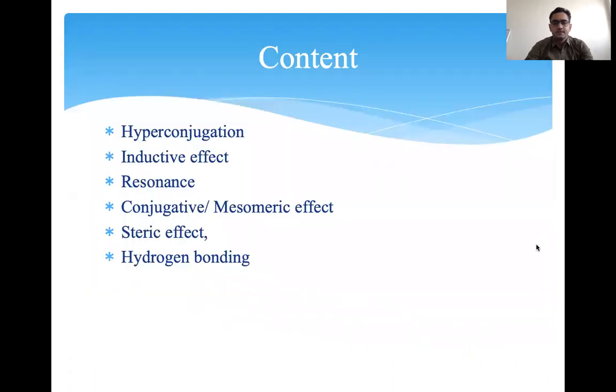So the first ones are hyperconjugation, inductive effect, resonance, conjugative or mesomeric effect, steric effect, and hydrogen bonding. These are the factors that influence the reactivity of the reactant.